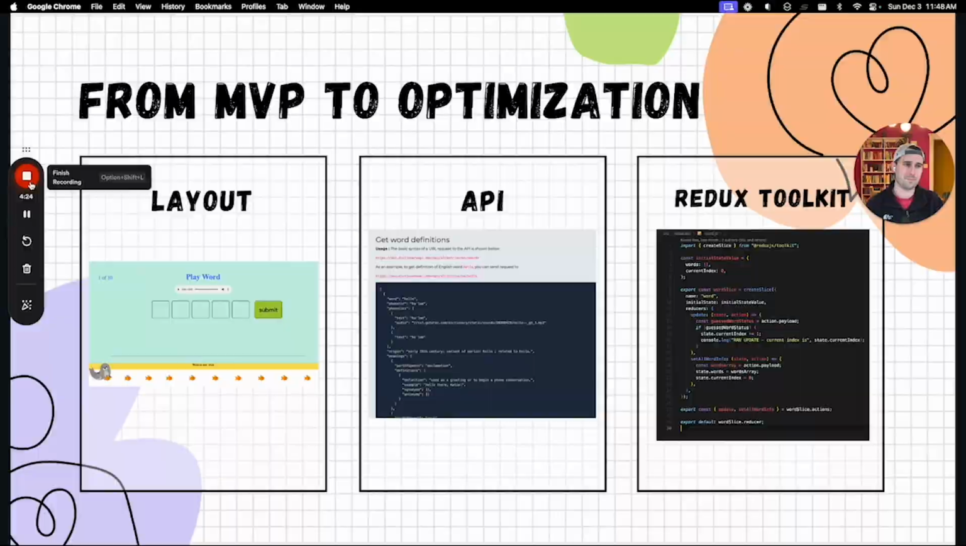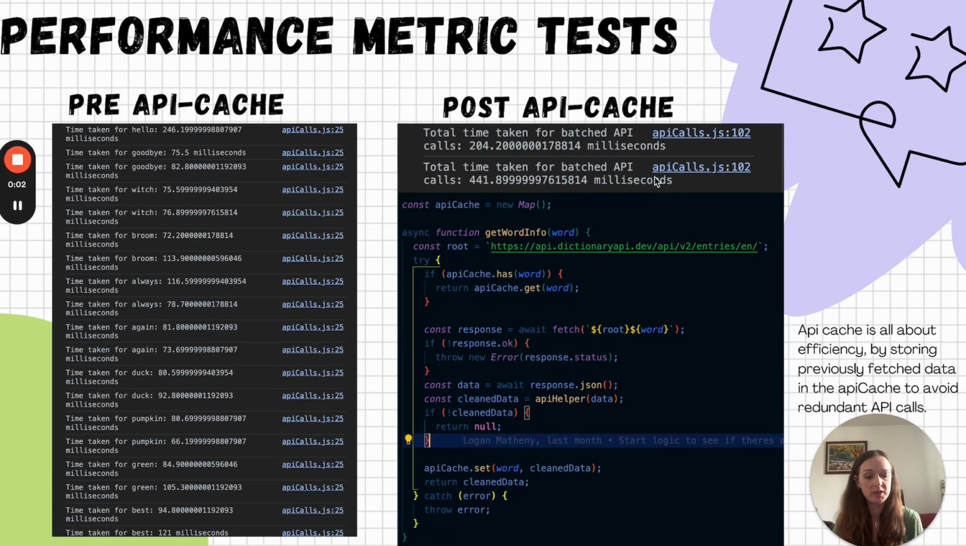We decided to take a stab at performance metrics in order to see how long it was taking for our app to process the data. We implemented performance.now to check the timing, and further researching how to up the metrics, we added an API cache set to a new map, which stashes away the result of the API call.